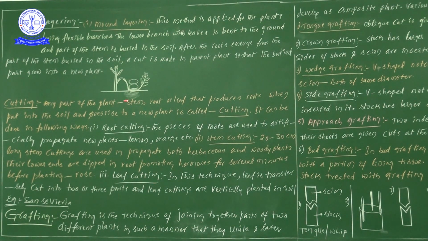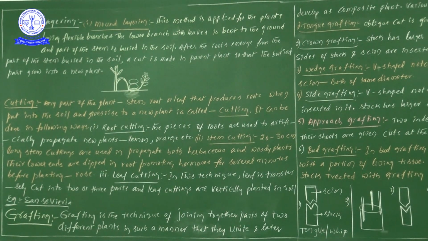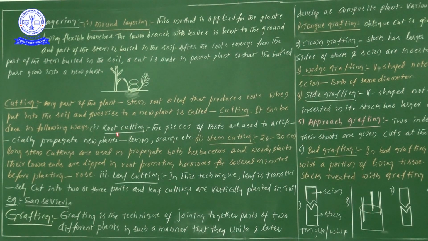From the cutting point of view, any part of the plant, for example stem, root or leaf, any one can be taken. Any part of the plant, maybe stem, root or leaf, that produces roots when put in the soil. So definitely a stem, root or leaf has the capability to produce roots, and for that there is one condition: when we keep it in the soil, it gives rise to a new plant.